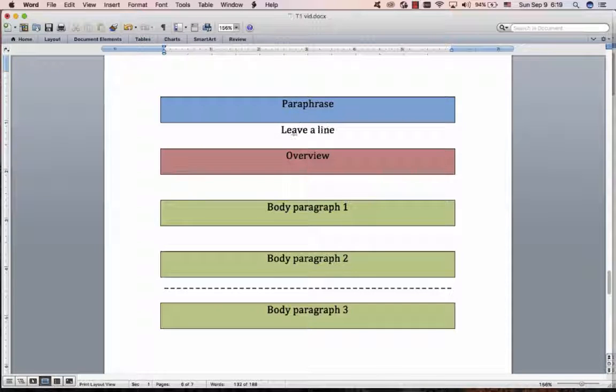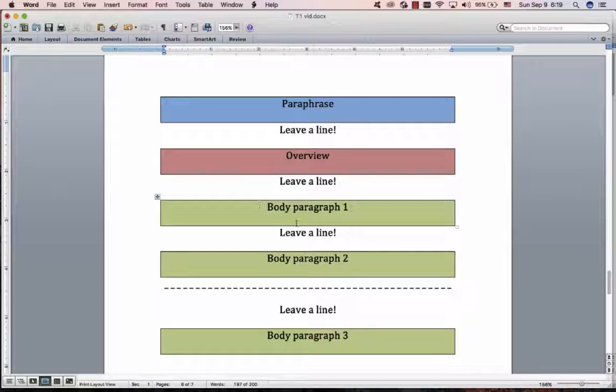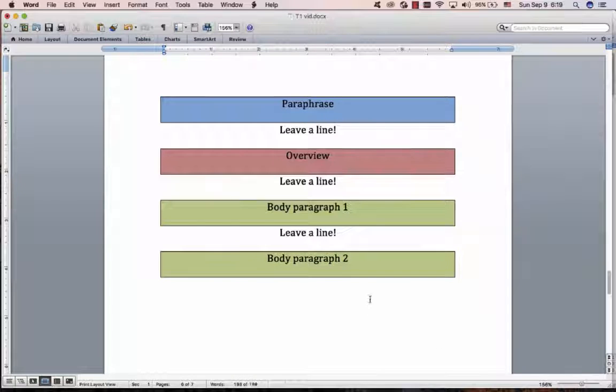Leave a line open, then you put your overview, leave a line, then you do your body paragraph 2, sometimes I put a line here. Sometimes you have body paragraph 3, but not usually. In today's, we're just going to have body paragraph 2. So today it's just going to look like that. All right, so that's your overall structure.